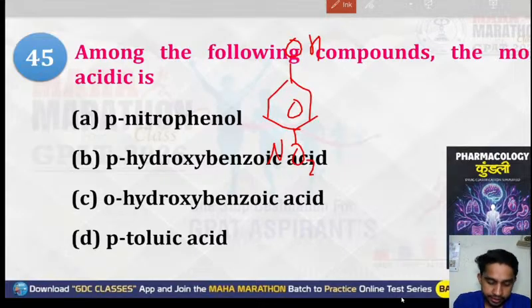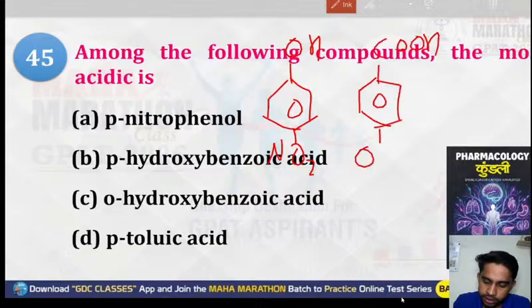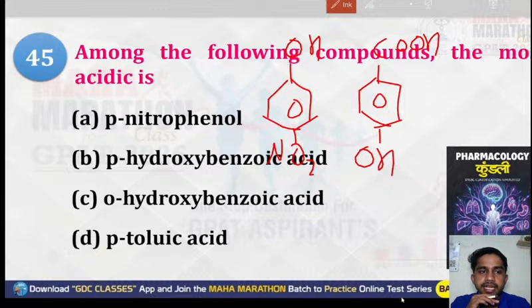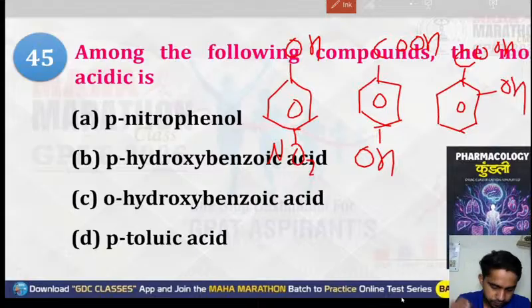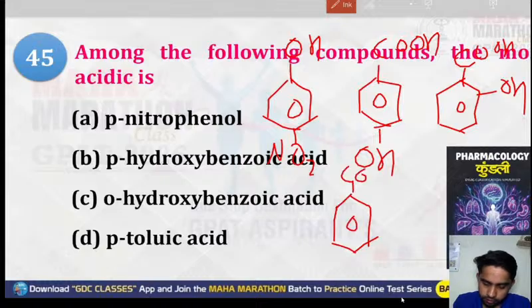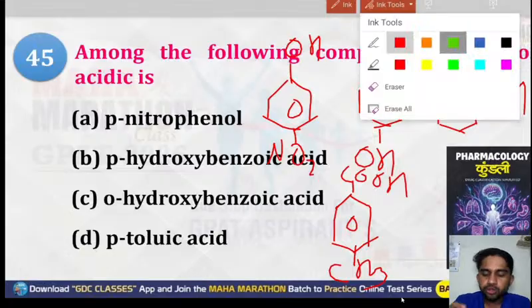The second one is para-hydroxybenzoic acid. This will be your benzoic acid, and this will be OH. This is your para-hydroxybenzoic acid. The third one is your ortho-hydroxybenzoic acid. Same, this is your COOH and OH. And the fourth one is para-toluic acid, with CH3. So the first thing is that benzoic acid will be higher.